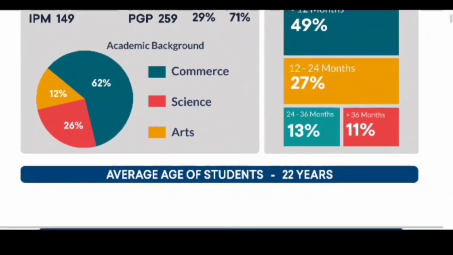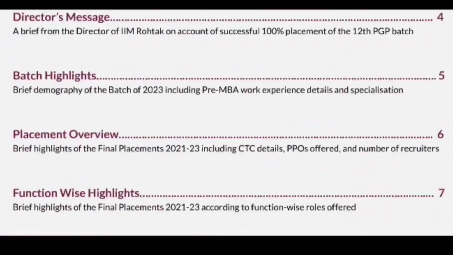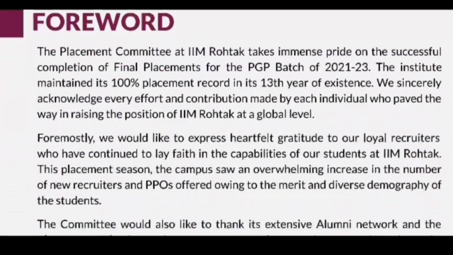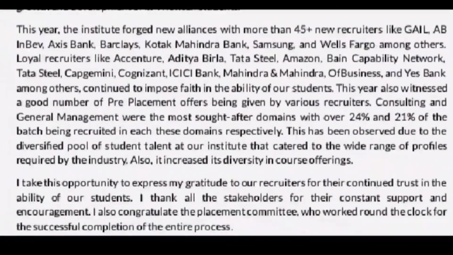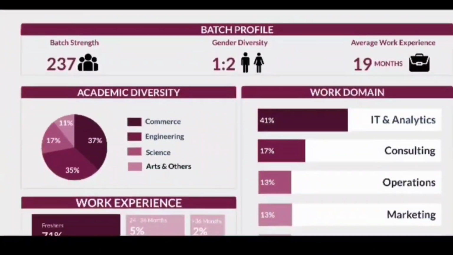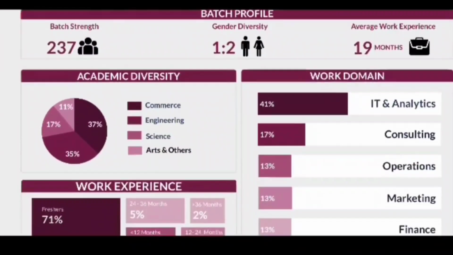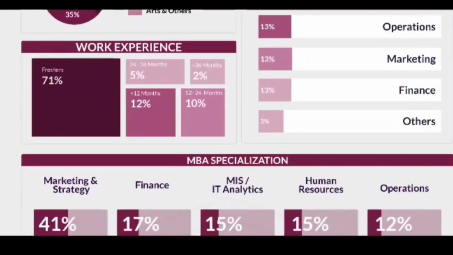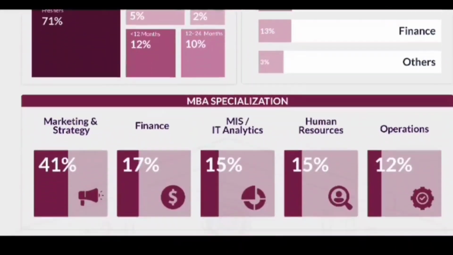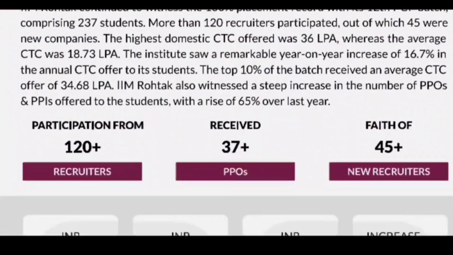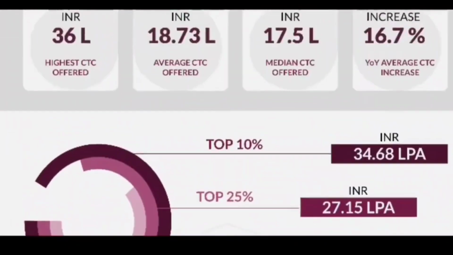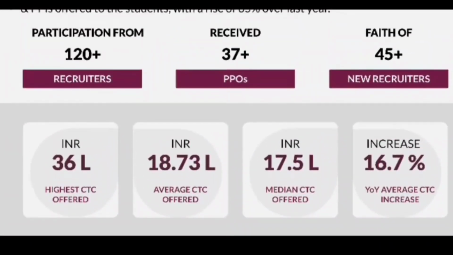Now if we talk about the placements for IIM Rohtak, there are more than 120 recruiters on the campus for recruitment. From the data, the highest salary package offered with this college is nearly 36 lakhs per annum. The average salary package is nearly 18.73 lakhs per annum and the median salary package is nearly 17.5 lakhs per annum.